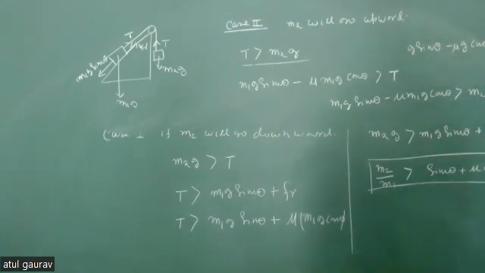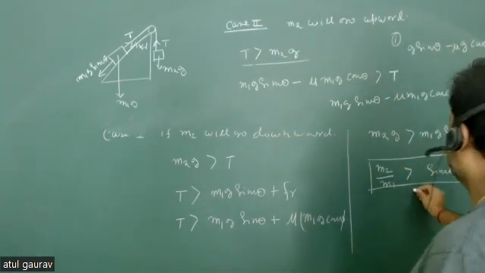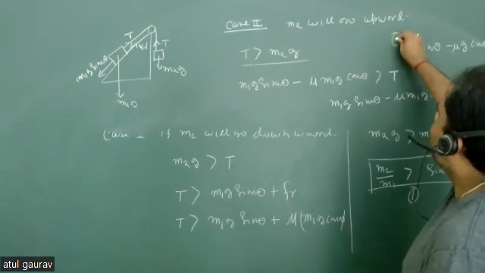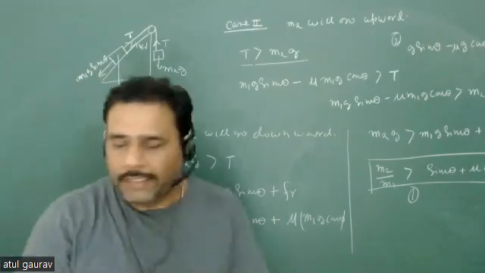Now, this is your condition 1. Sorry, this is your condition 1, and this is your condition 2. What you have to do? You have to avoid both the conditions, isn't it?